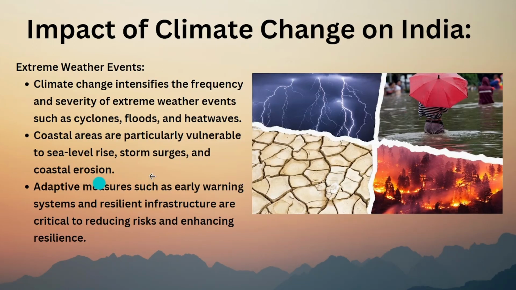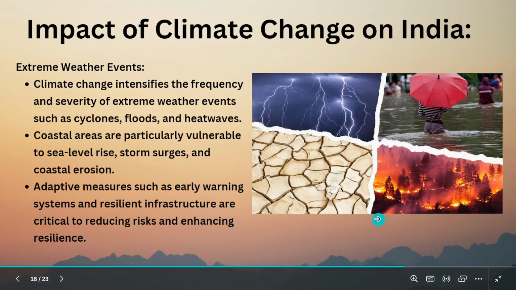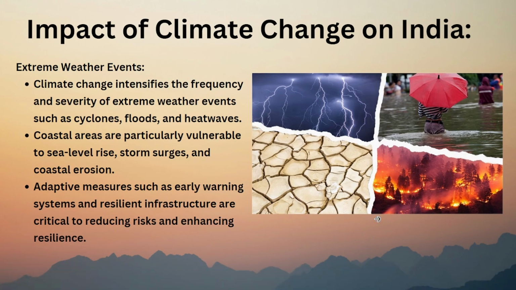Extreme weather events. So what happens is climate change intensifies the frequency and severity of extreme weather events. Extreme weather events like forest fire: due to increase of temperature, the forest will get a small fire. One tree will catch fire. That fire will move to other areas, and the whole forest will catch fire. That is called forest fire.